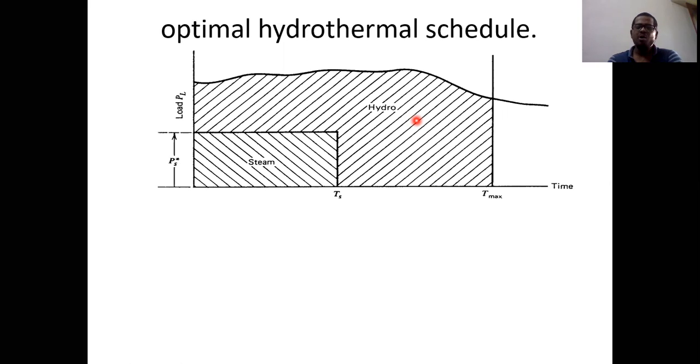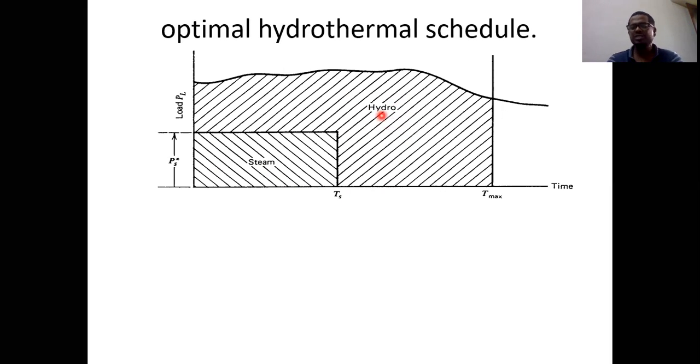Now, the main objective in the first algorithm is that we have to find out the hydro generation and the steam generation, and along with those two, we need to find out Ts or Tt. Ts or Tt means for how much time thermal is in active state or working condition. Similarly, we need to find out how much time hydro is in working condition.